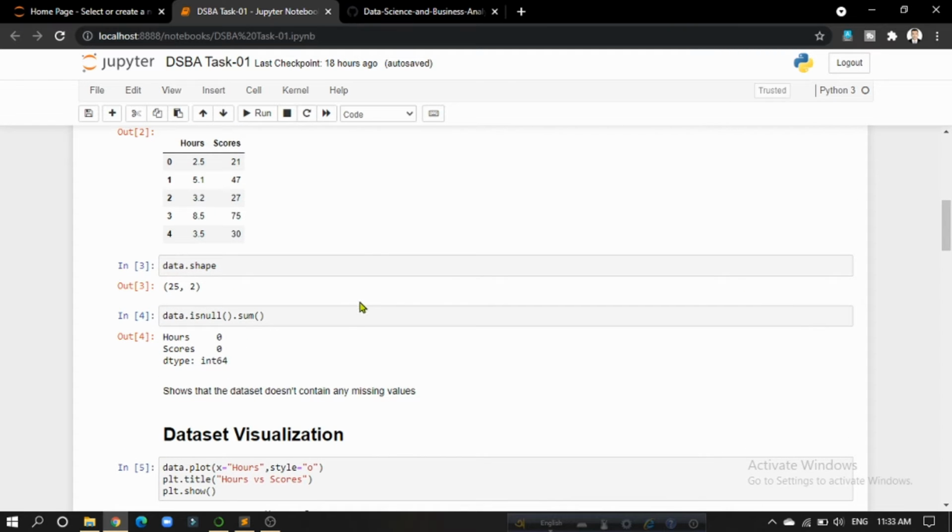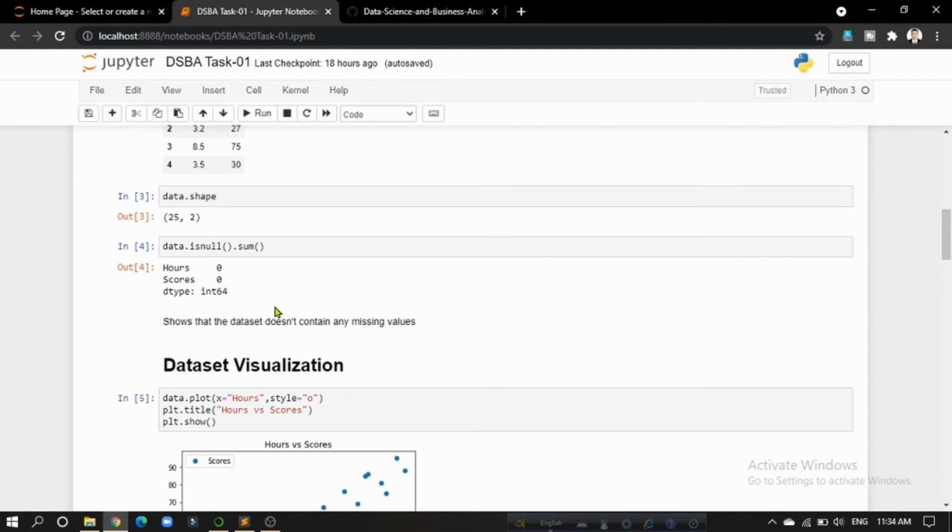To know more about the data, I have used data.shape. We can see that the dataset contains 25 rows and 2 columns. To check whether there are any missing values or not, I have used the isnull function. And we can see that in the hours and scores columns there are no missing values.